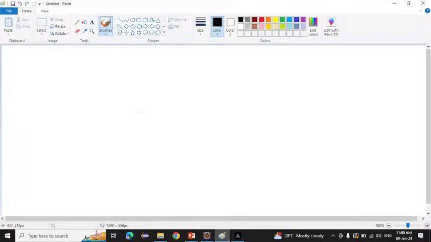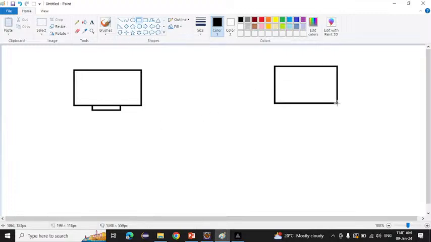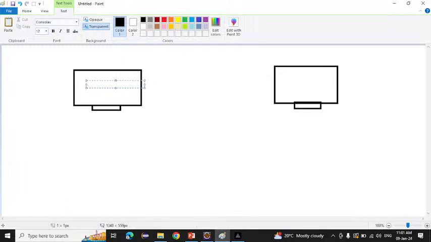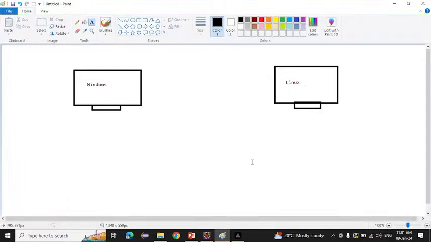Suppose we take a simple example. Suppose we have one PC, and suppose this is another PC here. We have two PCs. Suppose in this PC we have Windows, and in this PC we have Linux, or you can take other operating systems also. So what does platform mean? Platform is just an operating system. So what does platform independent mean?